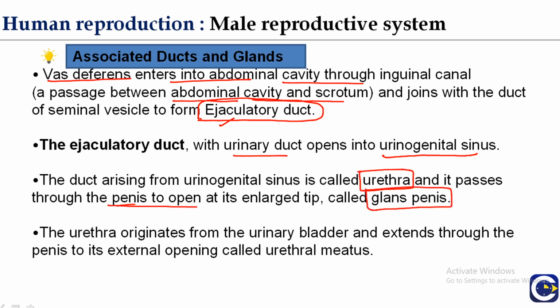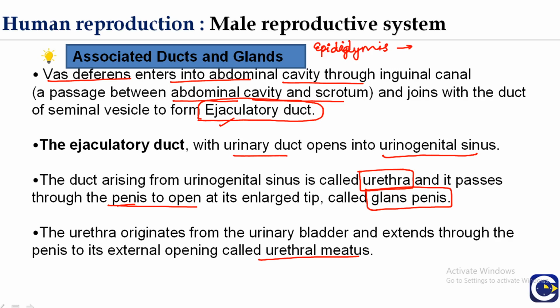The urethra originates from the urinary bladder and extends through the penis to its external opening called the urethral meatus. Now one more thing to remember, we have discussed the epididymis. This is a long tube which is greatly coiled and tightly packed to form an elongated flattened body which is attached to the hinder surface of the testes.